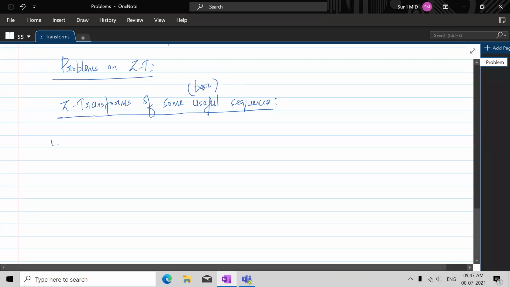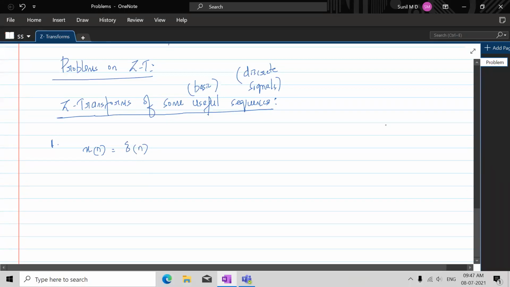Fine. So the first signal that we are considering here, the sequence means it is a signal only, but in particular a discrete signal. Discrete signals are also called sequences. So the first sequence that we are seeing here is x of n equal to delta of n.